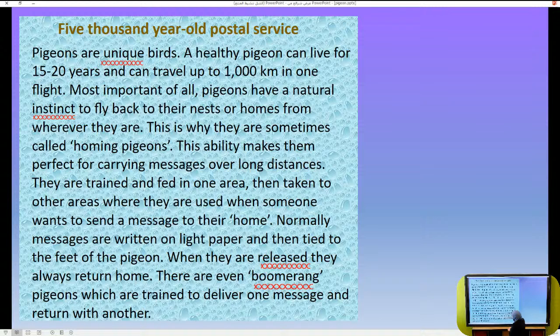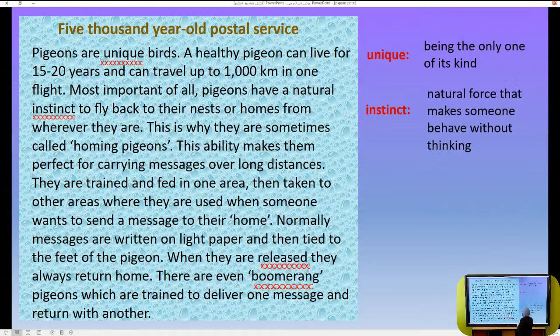Again, here we have some words to go over. Let's start with the word unique. Actually, unique means special, or we can say being the only one of its kind. Here, this means that there are no birds that can do the same things like pigeons. The second word is instinct. Instinct is the natural force that makes someone behave without thinking, the natural force inside us. The pigeons here go home, fly back home by instinct.